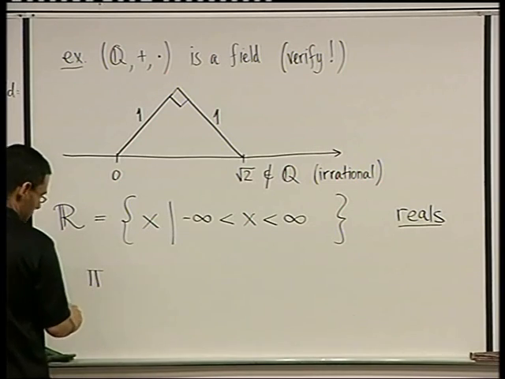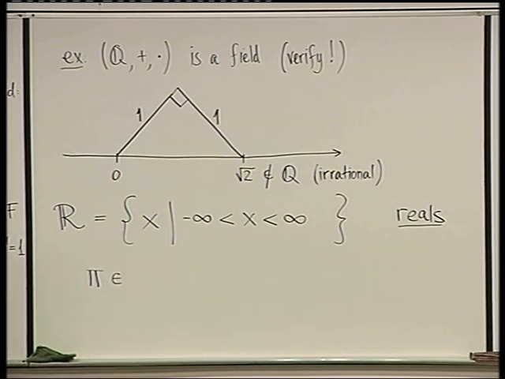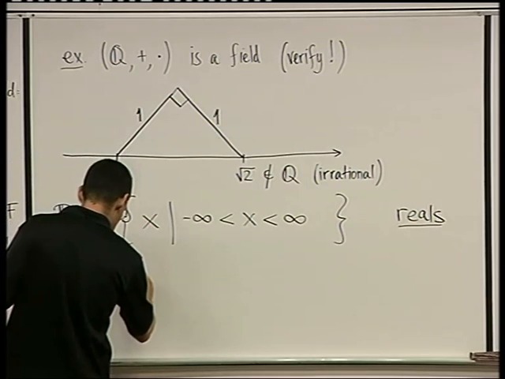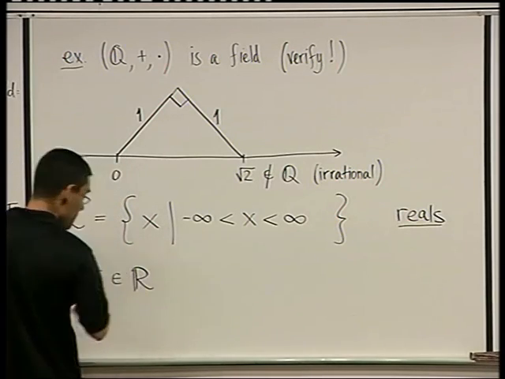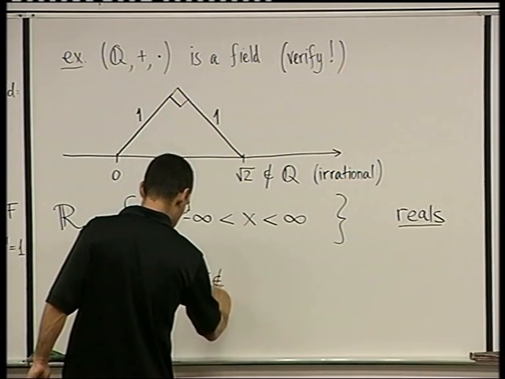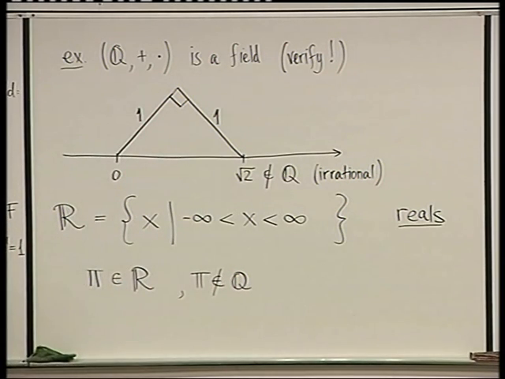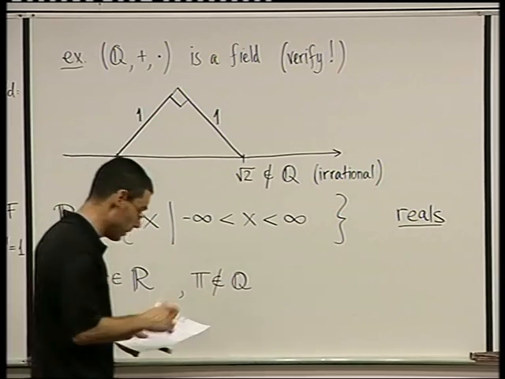Let's just add a few more, getting used to our symbols. So the number pi, the pi from the circle, right? The way the circumference of a circle relates to its radius. So pi belongs to R. Pi is a real number, but pi does not belong to Q. So that again requires proof that pi is irrational. Pi is a real number, but not a rational number.